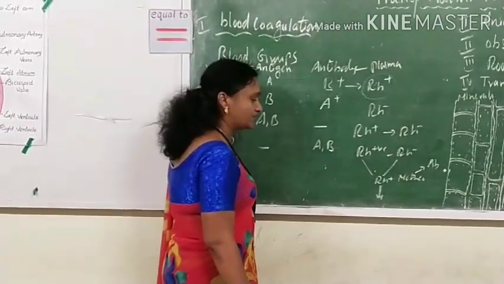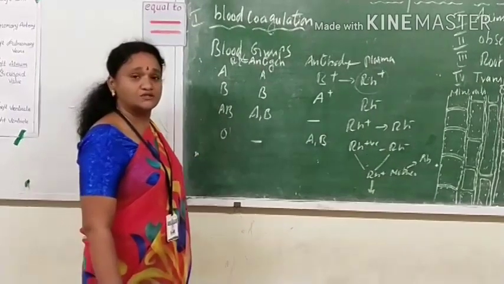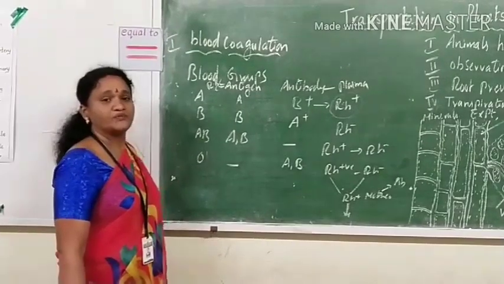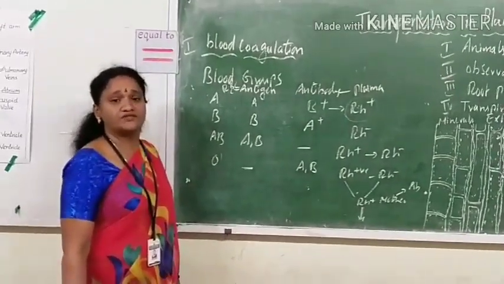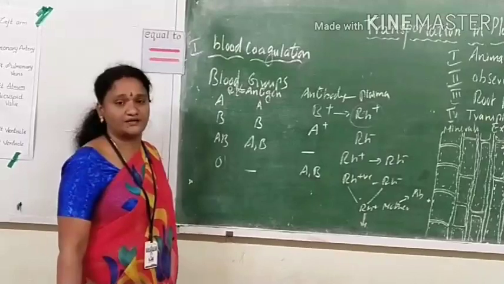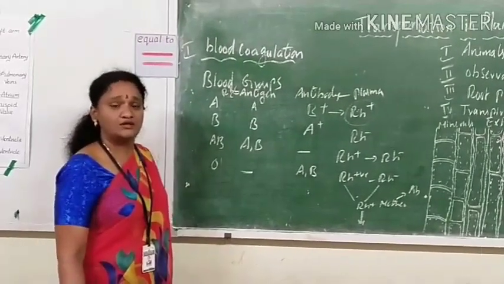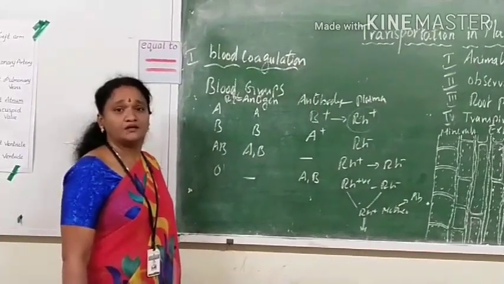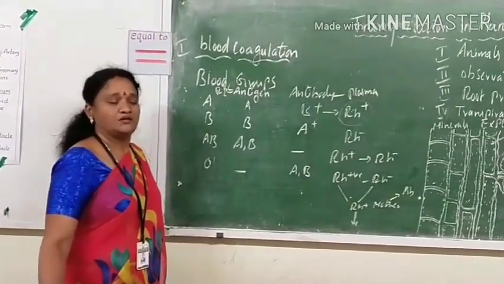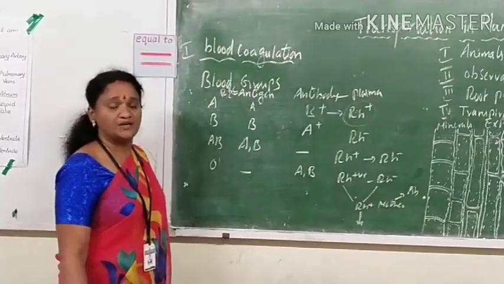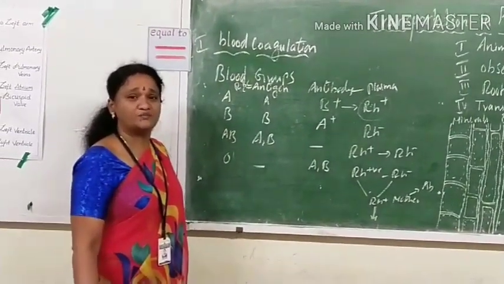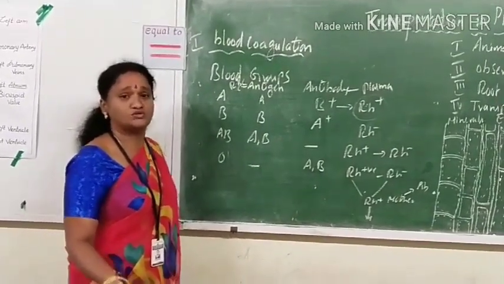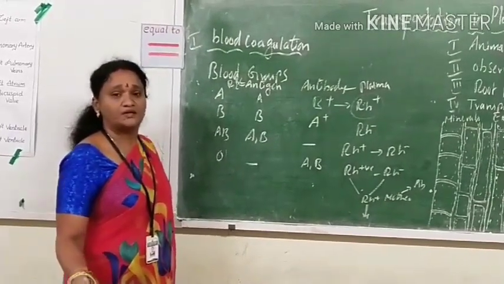In order to prevent that, now we have a recent development. Before the delivery itself, the baby's blood is completely removed and they are given fresh blood that doesn't have the RH antibodies. Another method to save the child is that the mother is given an injection so that she does not develop the harmful antibodies in the blood. Then even if it goes to the child, the child will not die.